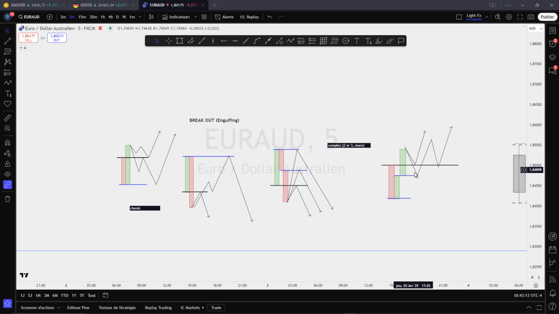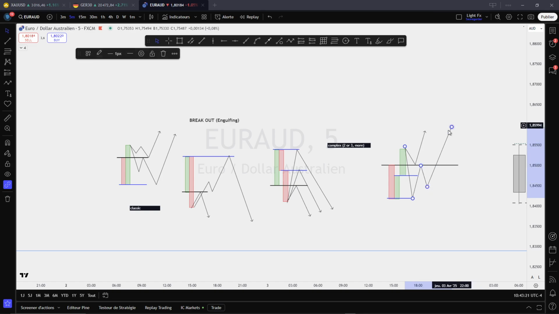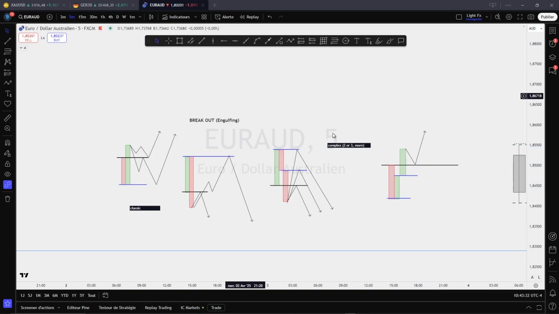You don't need to try to predict what price will do. Maybe price could come back down here and react from here and drop again, and touch here and create a double bottom and come here and touch again. Anything could happen, but you know your levels, and you know that price will always have 3 levels to react from.